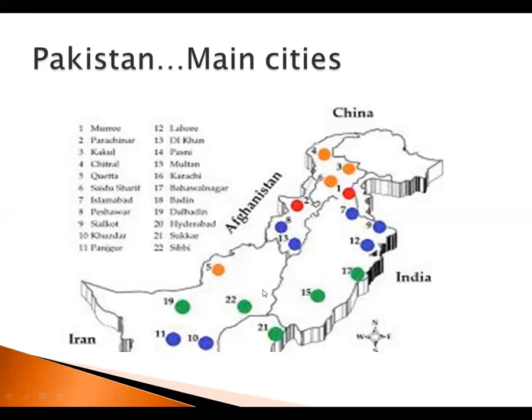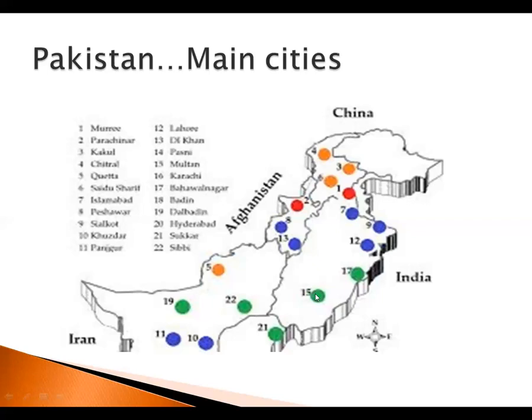Then number 14 is, where is 14? Pasni's area has gone at the bottom of the map. Now we will see the other version of the map in which we can see Pasni's area. Pasni is at the coastal shores of Pakistan. Gwadar, Pasni, and Mara are all in a line in the coastal strip of Pakistan. We will see another map in which the coastal strip is also shown.